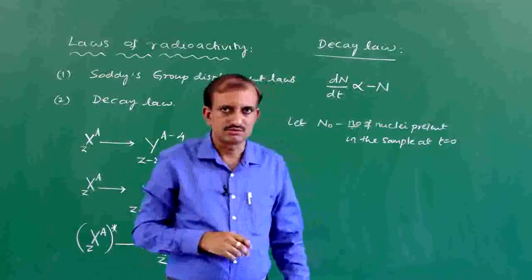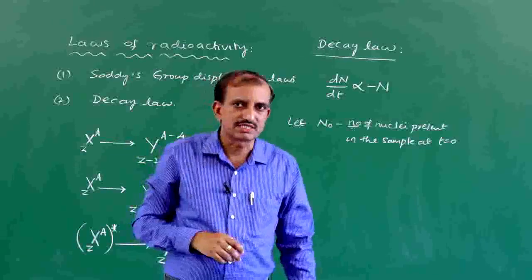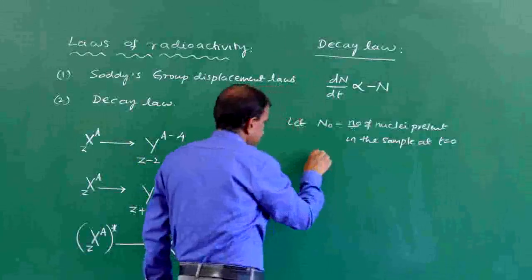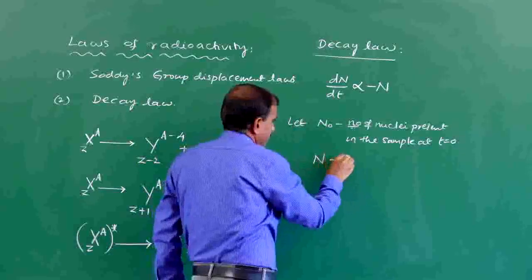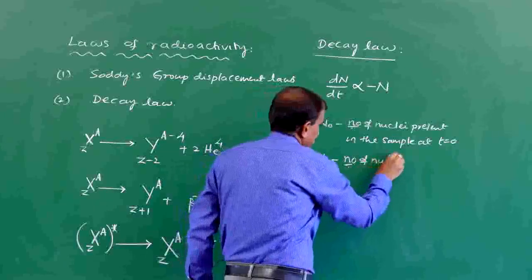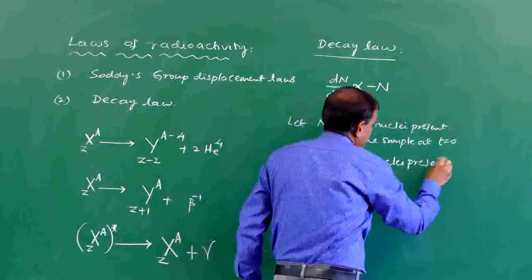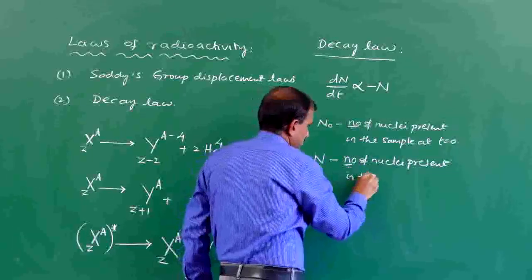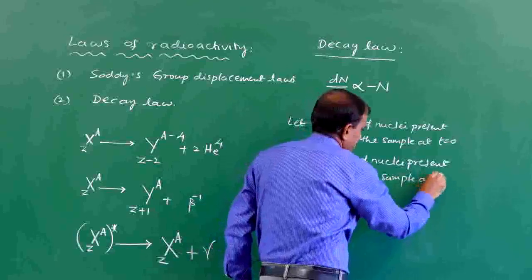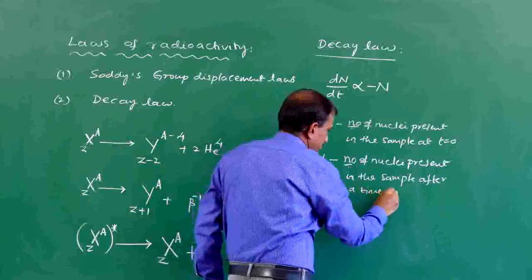N naught represents the number of nuclei present in the sample at time t equal to 0. Let N be the number of nuclei present in the sample after a time t seconds.